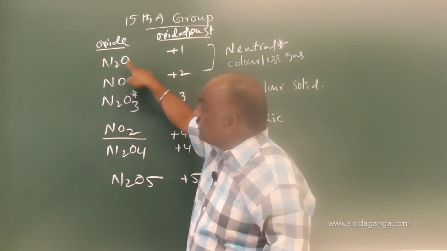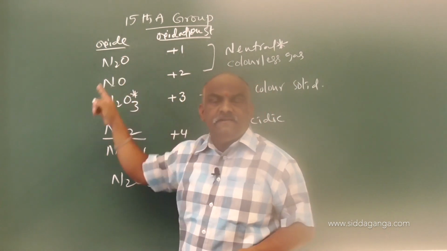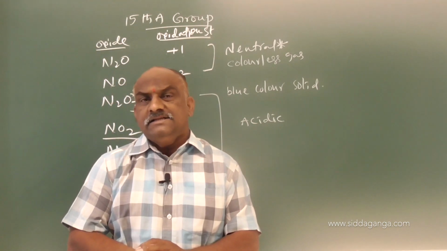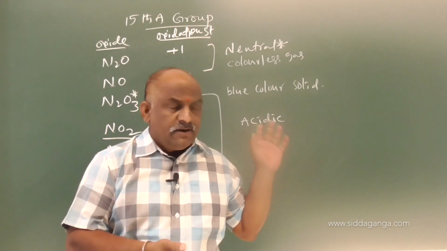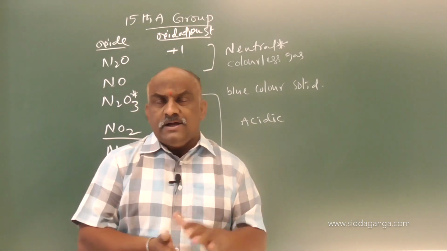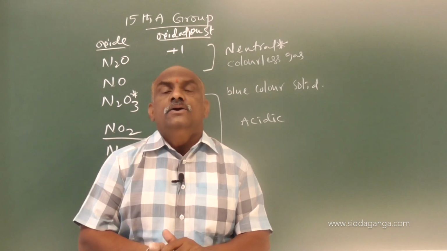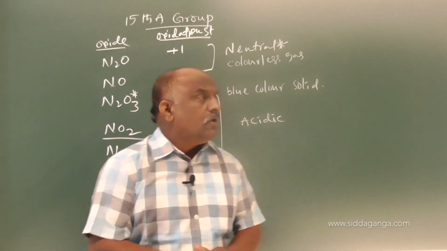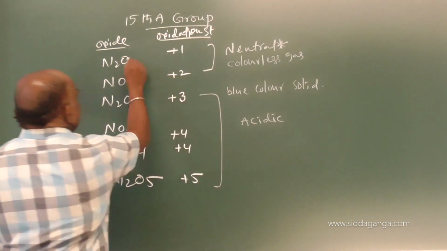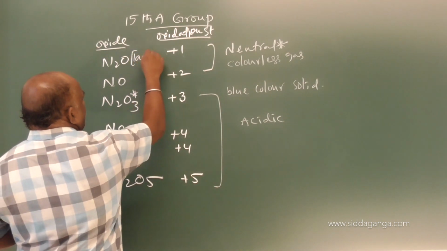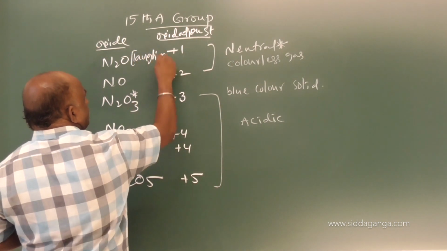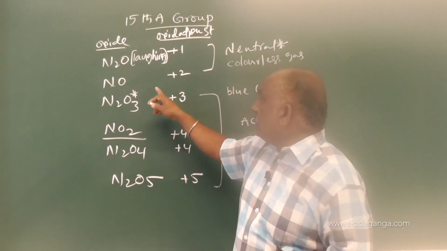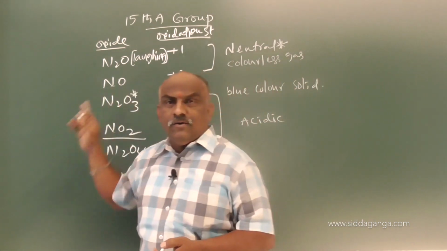And one more point, N2O nitrous oxide. Nitrous oxide is also called laughing gas. A person who inhaled this nitrous oxide laughs just like a mad person. Clear? While inhaling, automatically he can laugh. Due to that, it is called a laughing gas. So N2O is also called what gas? Laughing gas. This is very important. N2O, NO both are neutral oxides, and both are colorless.